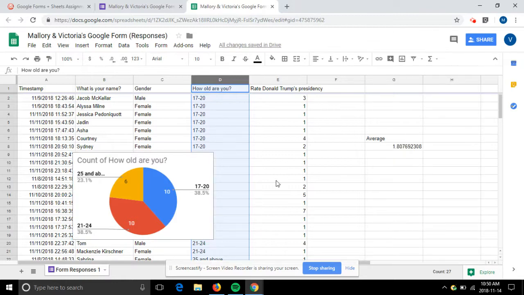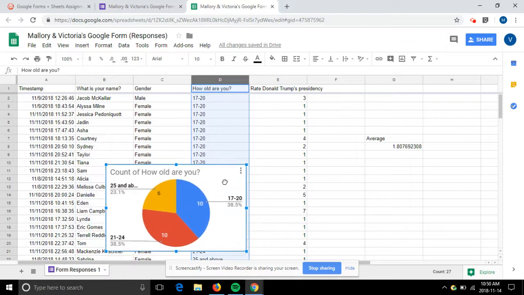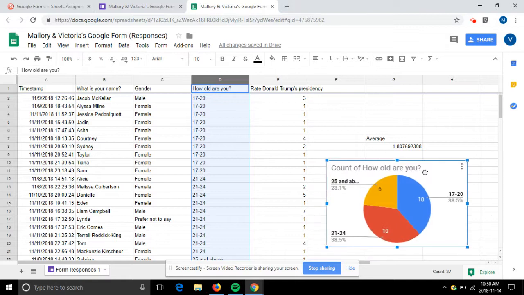Get rid of that and drag this over so it's out of the way from the rest of our data. We can see it again.